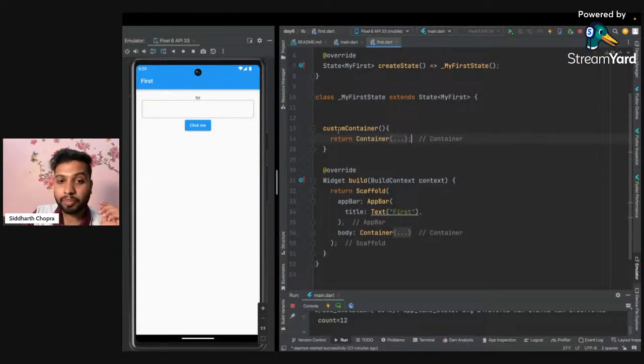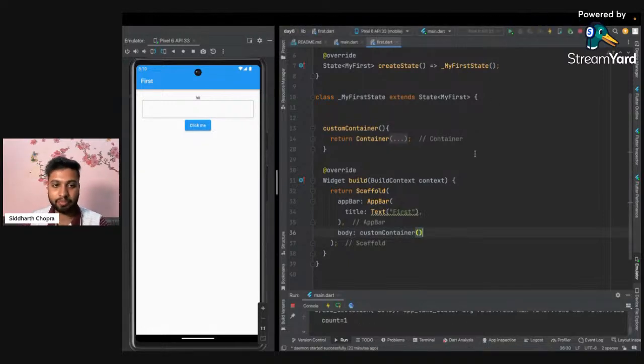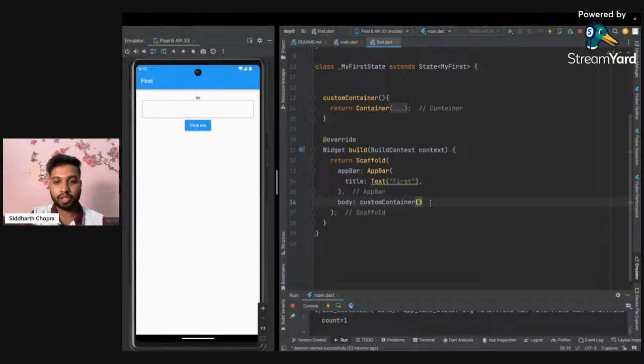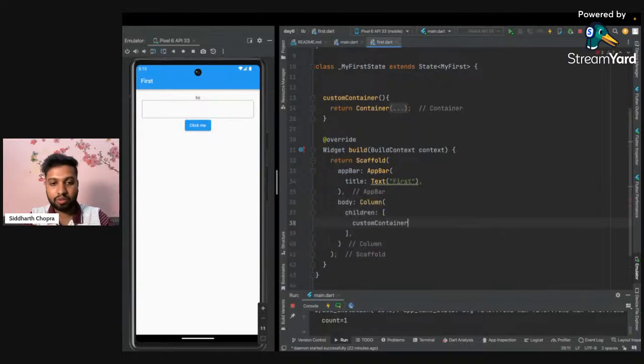Okay. So apart from that, if I want to use this multiple times, I will just remove this container, and I will paste customContainer. Okay. And I will run the code. The code will work exactly the same. There's no change here, but I want to use it multiple times. Okay. So again, body supports only one child here. So instead of that, I will first get a column, and inside column, I will paste this customContainer multiple times.